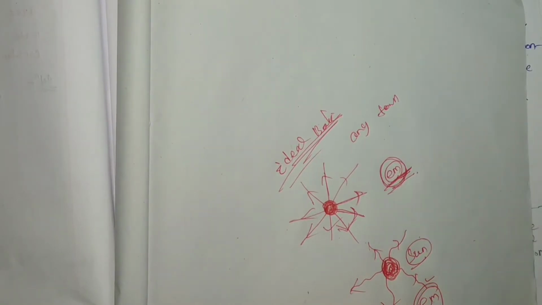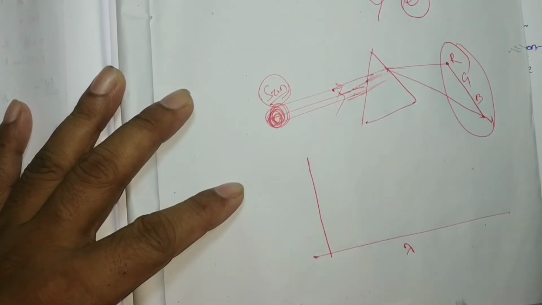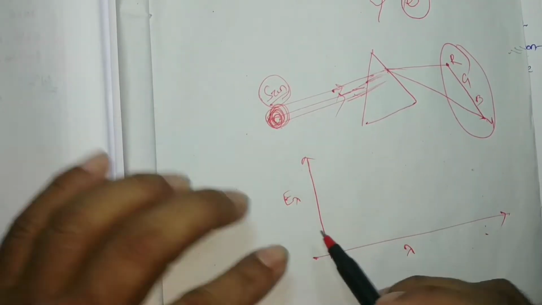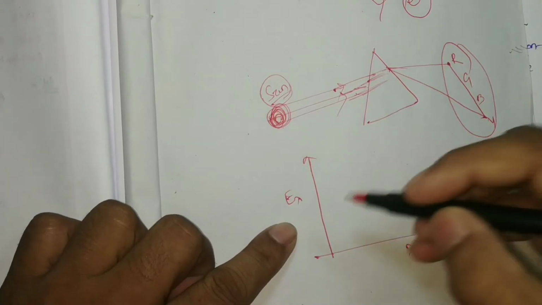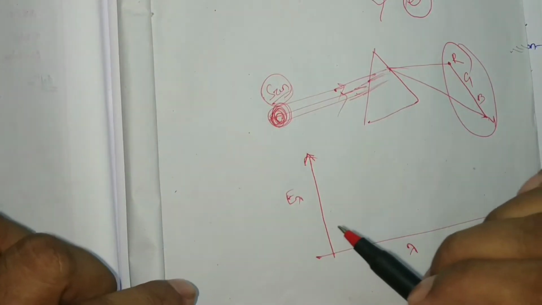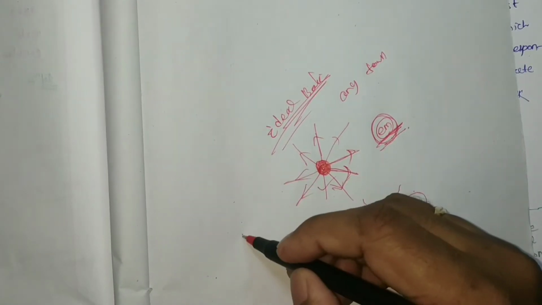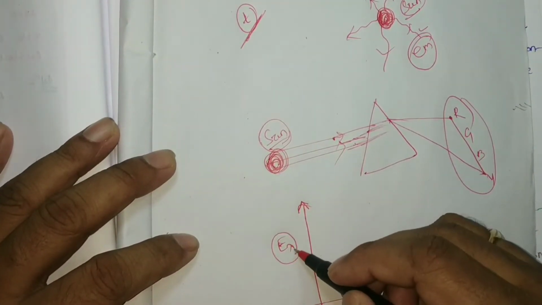If we plot the energy value along the y-axis and the corresponding wavelength along the x-axis, the y-axis is the energy emitted from this body in a particular time t, how much energy is radiated for a particular wavelength.